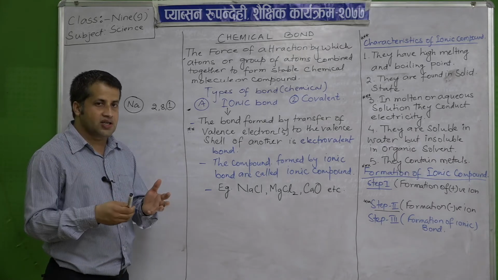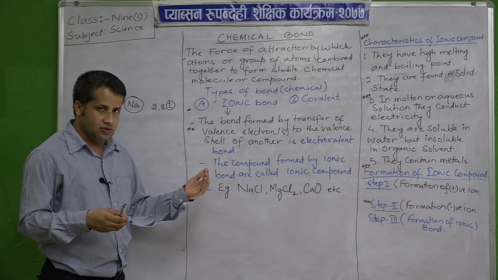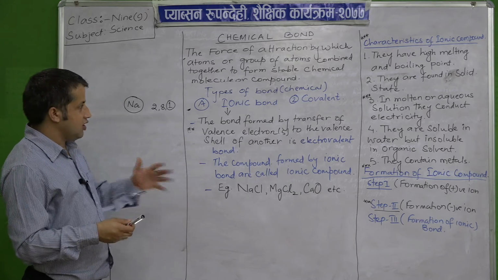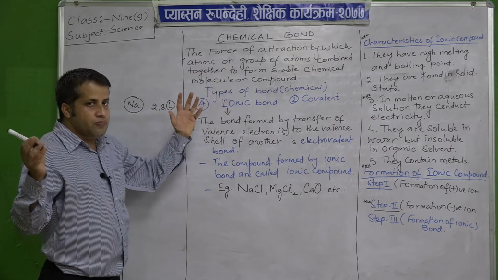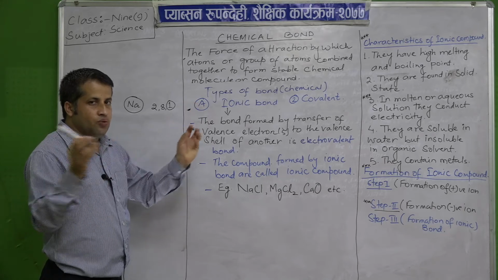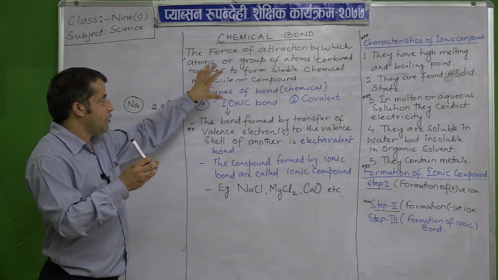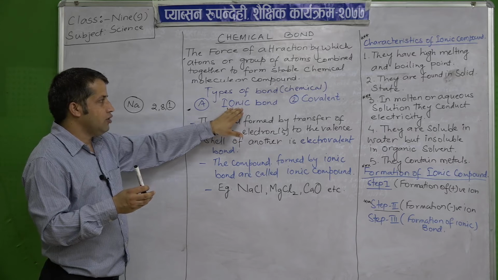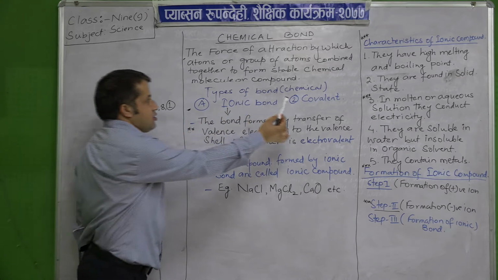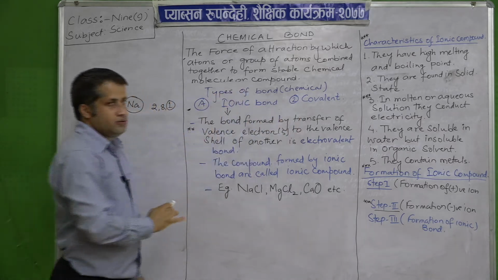How charge is created, we already discussed, so we will discuss it again. Now the bond which brings two elements together is known as a chemical bond, and it is of two types: one is the ionic bond and another is the covalent bond.